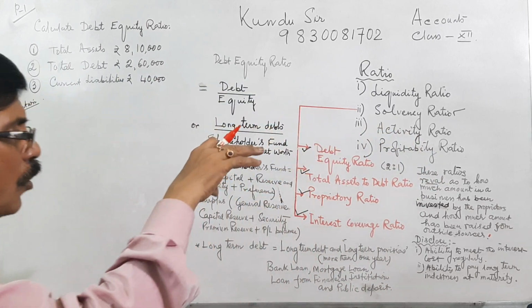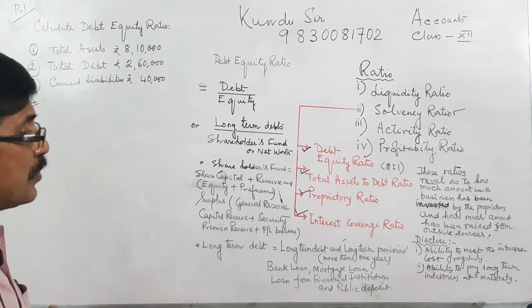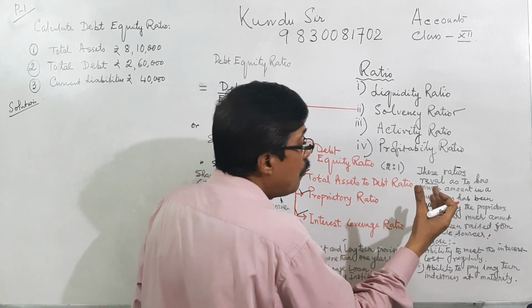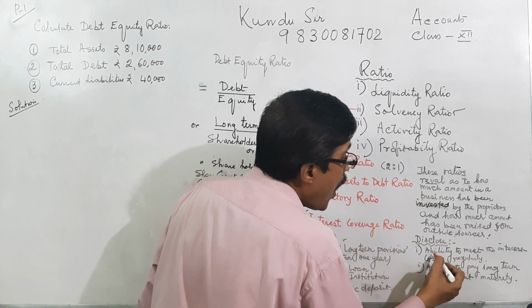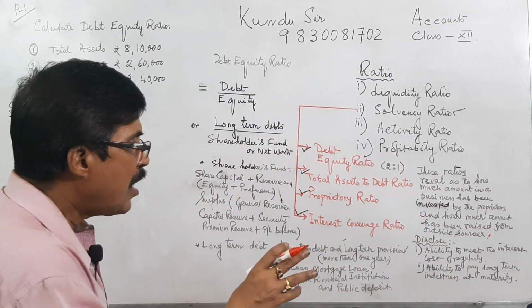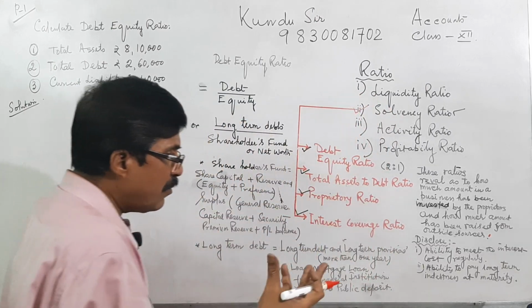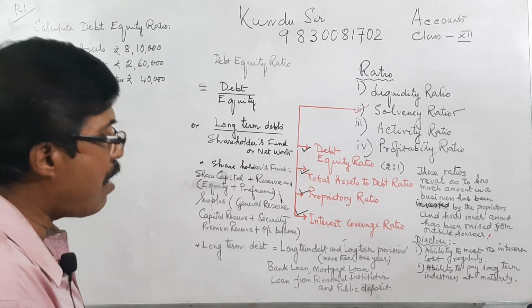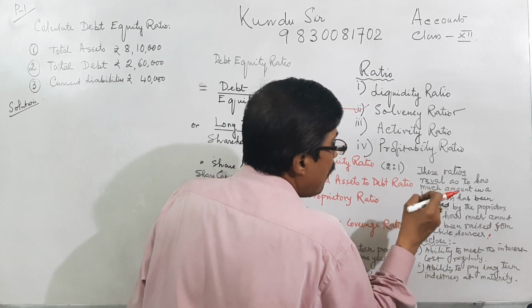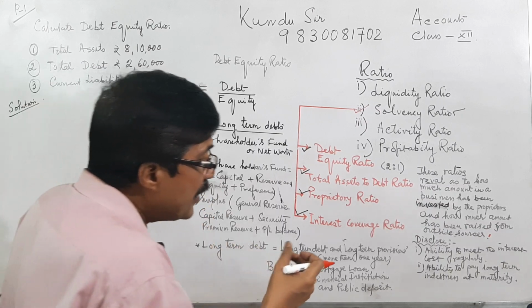That means when you are borrowing funds from outsiders, you can calculate how much you have borrowed and the probable interest, and from this solvency ratio analysis we can disclose the ability of the firm to meet interest regularly on the loan we have taken. Second, the ability to pay